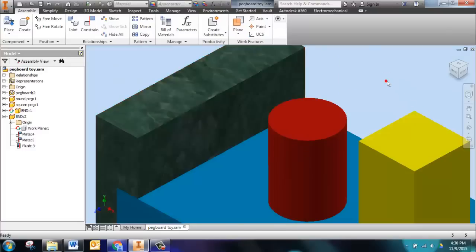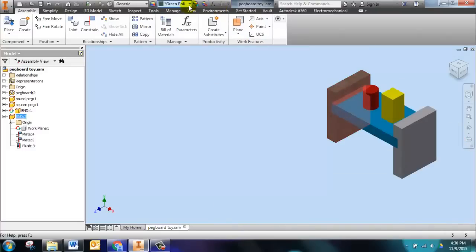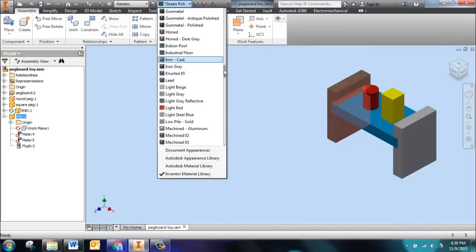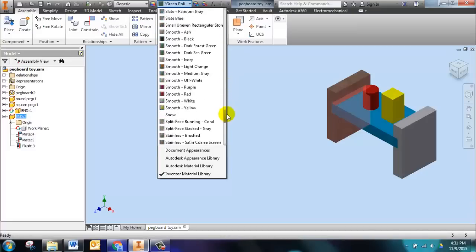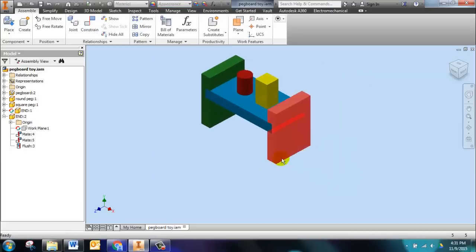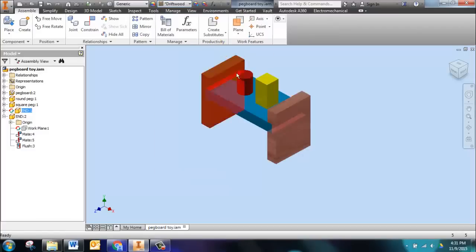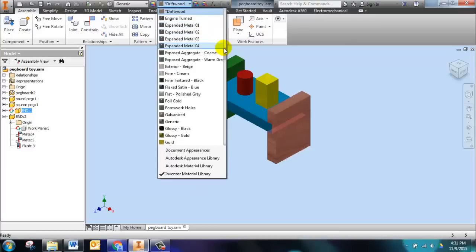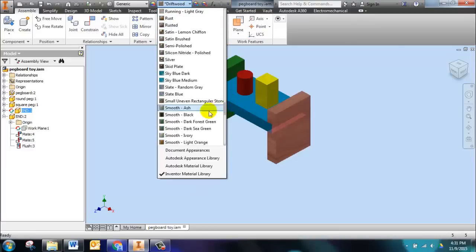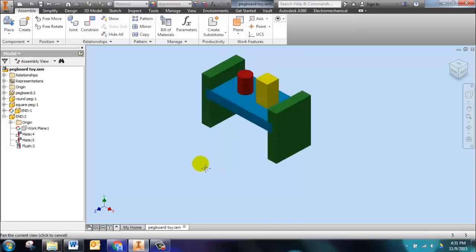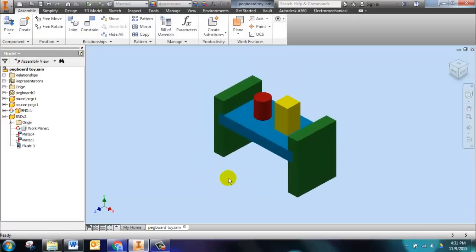Maybe there's a better one. Let's see if I can find a better green. If not, then we can pick a different color. Well, there's olive green. Smooth. Is there a smooth green? Dark forest green. Oh, that looks better, doesn't it? Dark forest green. So let's put a dabble of that over here too. So smooth, dark. By the way, this doesn't really matter, but we do want it to look nice. So smooth, dark forest green. Perfect. Now that looks like something a kid would like to play with.